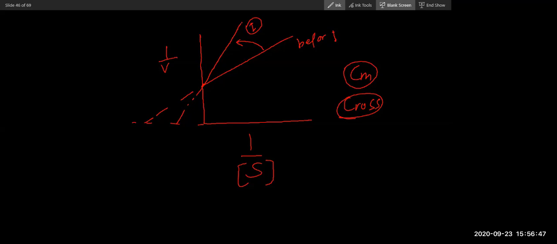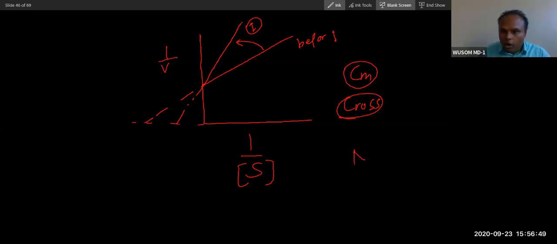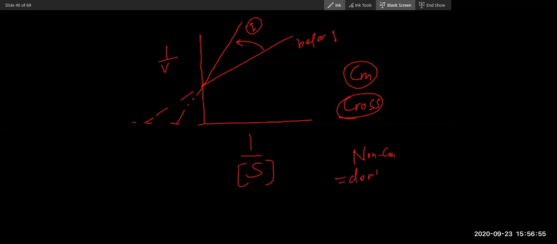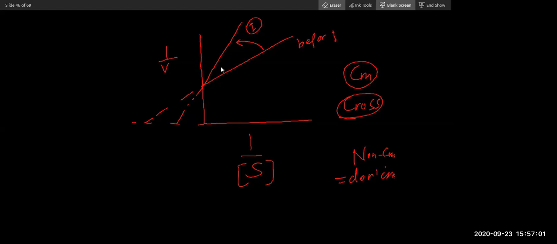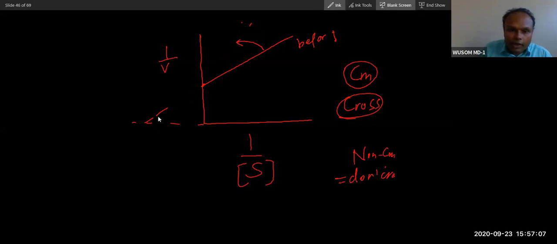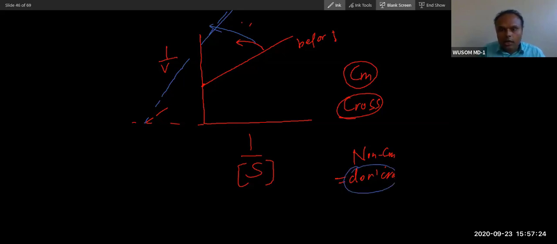And Competitive is cross. Non-competitive, don't cross. So you will see in non-competitive, you will not find crossing. In non-competitive, what will happen? After addition of inhibitor, the curve will rotate clockwise, but it does not cross. It will go like this. So in non-competitive, not cross, and in competitive, cross.